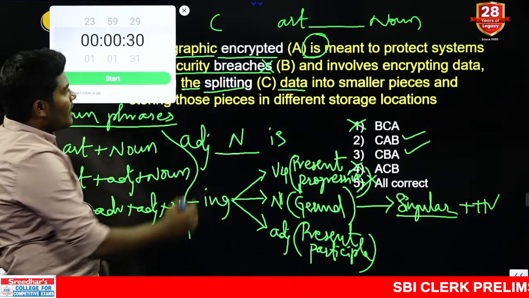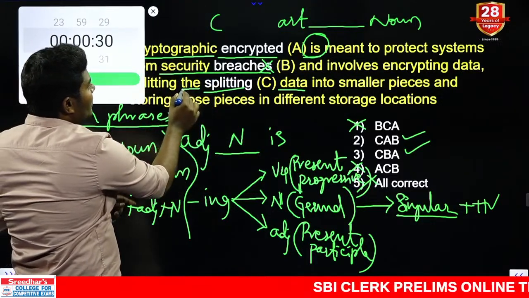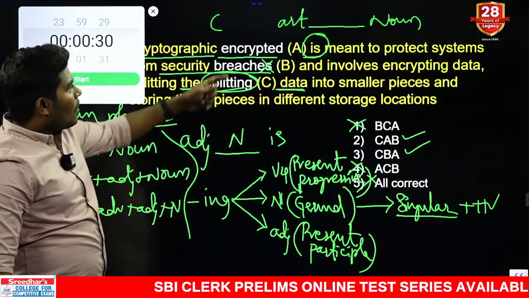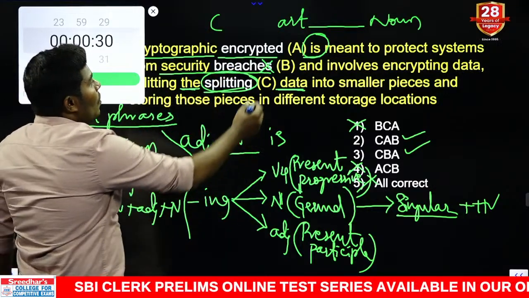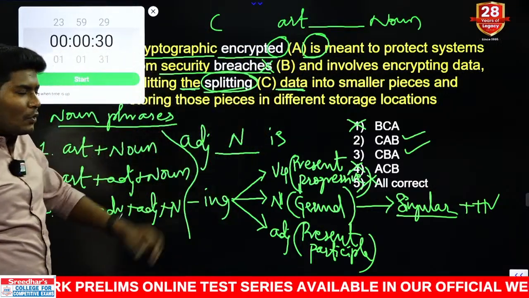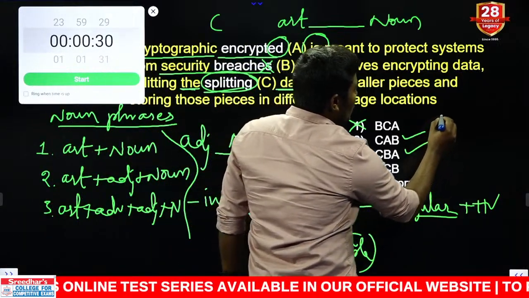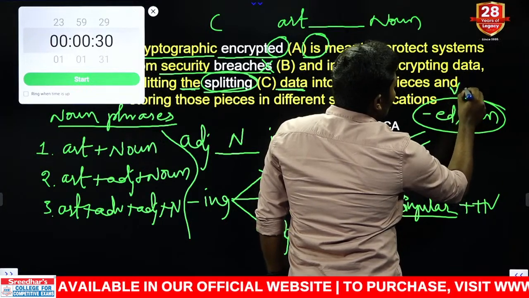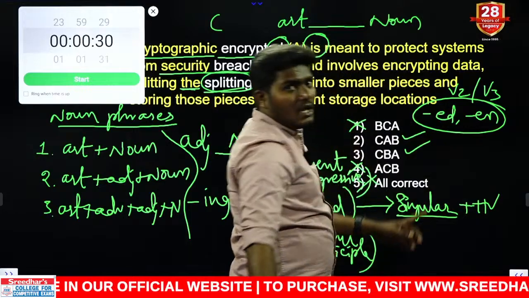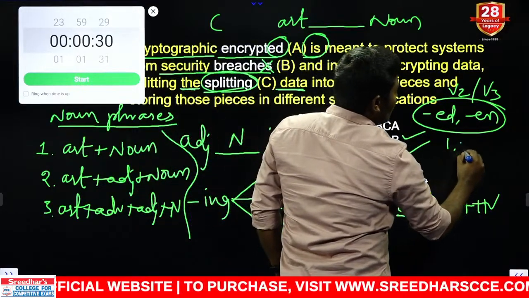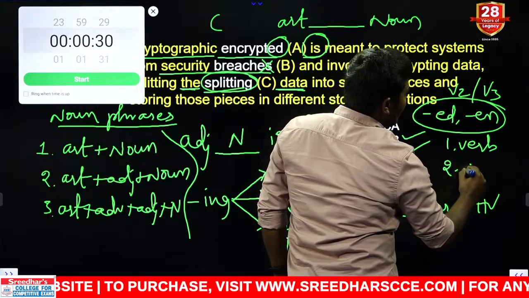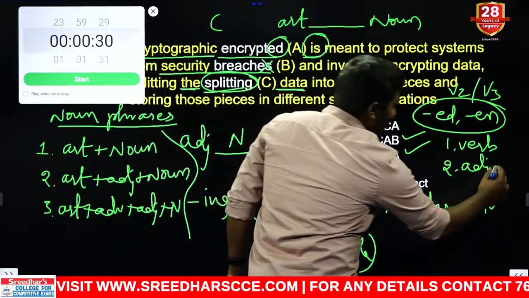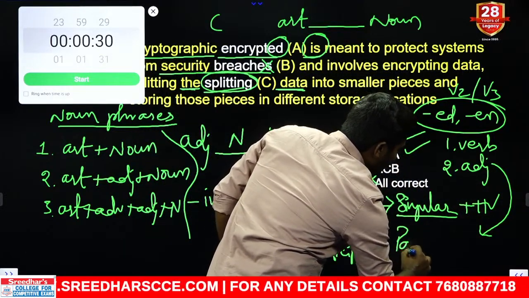Now if you look at this combination, the article is before it, and after that we have data which is a noun. So in between, what do we need here? Adjective. So out of encrypted and breaches, which is the adjective? Only the ed form. Now let me tell you one more rule. In English, we have these words which are basically ed and also en. We consider them as V2 and V3 forms. Remember, these words can function as verbs and also can function as adjectives. Now, these adjectives in English are called past participles.